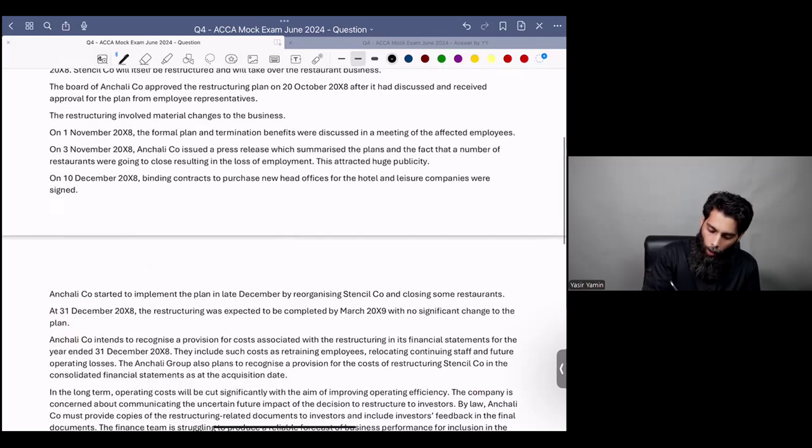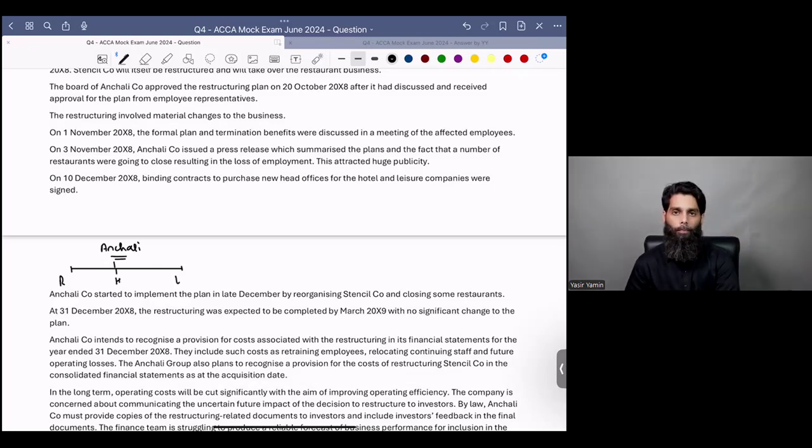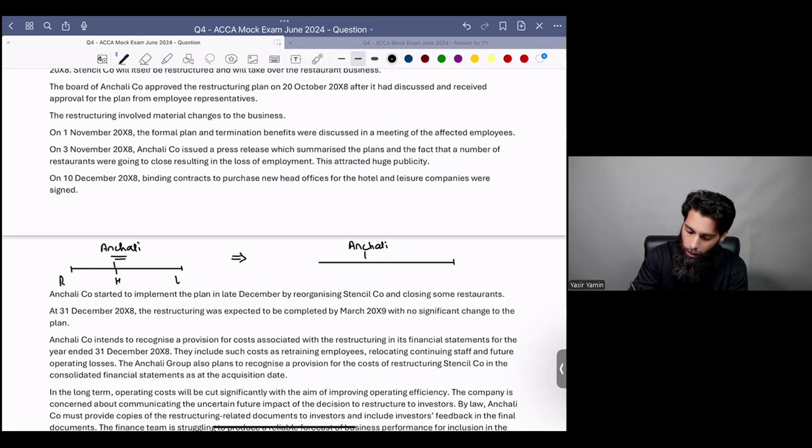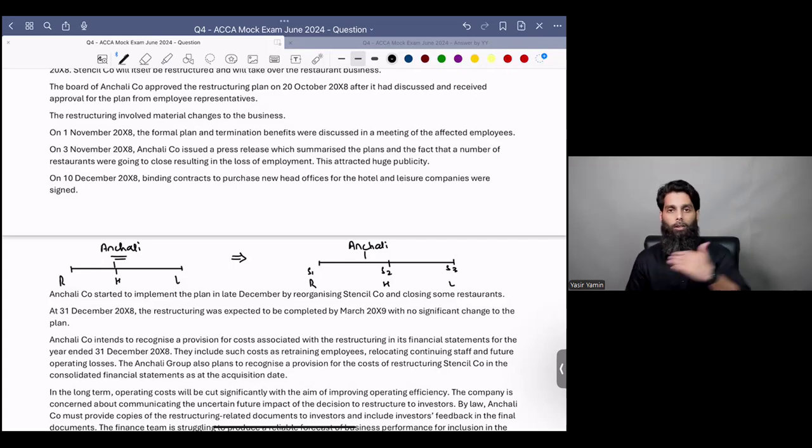You see, right now, Anchali company is one entity which has 3 business segments. They have restaurants, they have hotels, they have leisure clubs. And now what they are trying to do is structure their group in a manner that Anchali company does not operate these business segments by themselves. They are rather thinking of creating 3 new subsidiaries. There will be subsidiary number 1, subsidiary number 2, subsidiary number 3, and each of the subsidiaries will look after each of the business segments: restaurants, hotels, and leisure clubs.